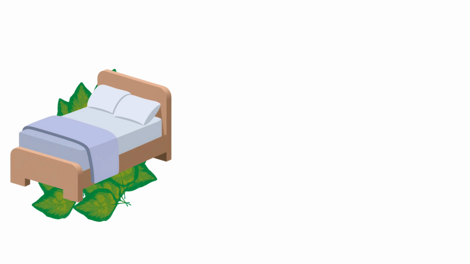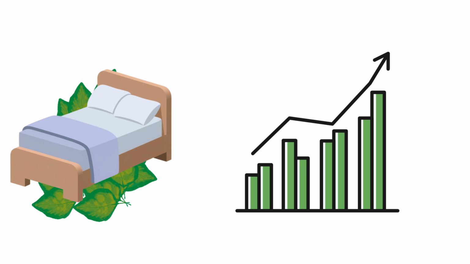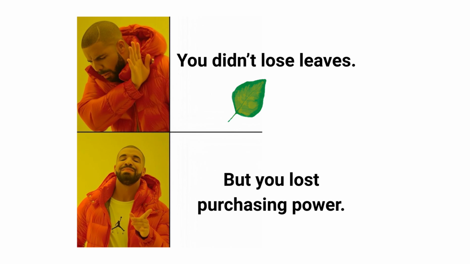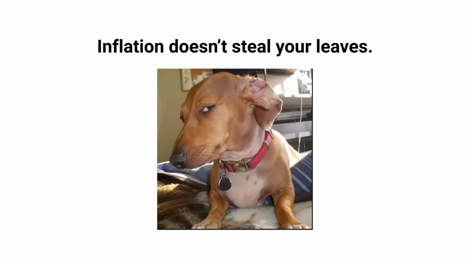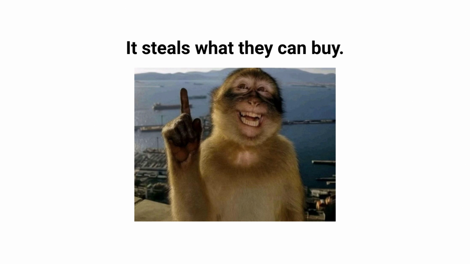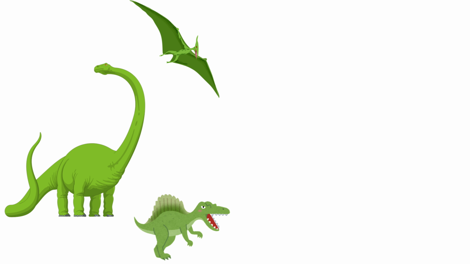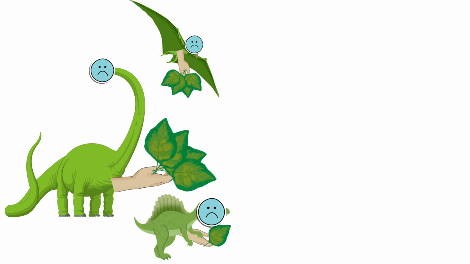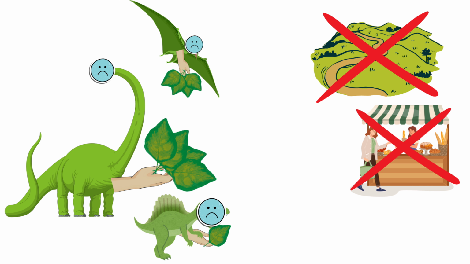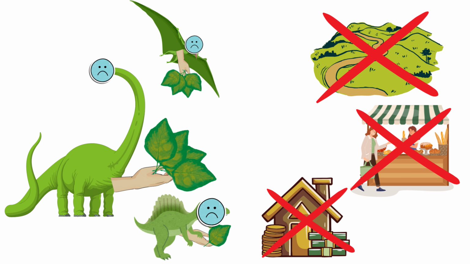So why does inflation matter? Because it quietly eats your savings. If you saved 1,000 leaves under your bed and prices double, you didn't lose leaves, but you lost purchasing power. Inflation doesn't steal your leaves. It steals what they can buy, and the dinosaurs who suffer most? Usually the ones who hold only leaves, not land, not businesses, not assets, just leaves.